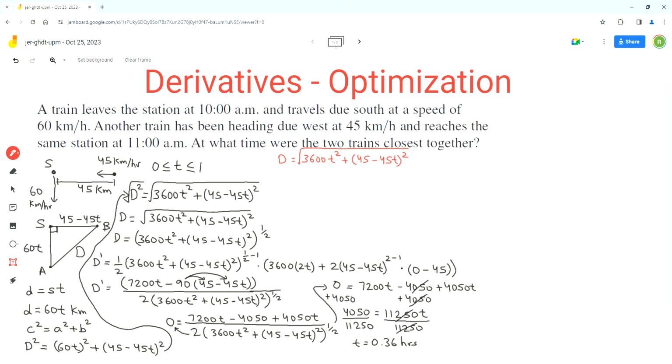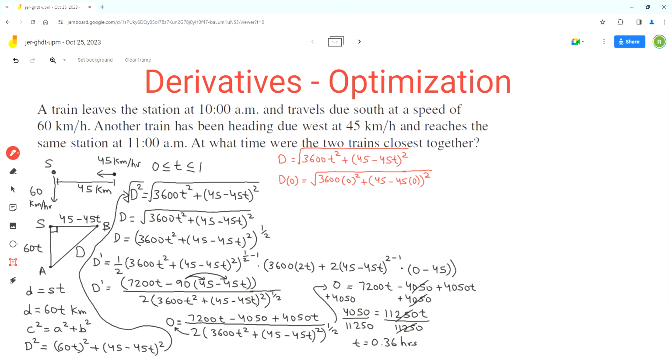So let's start with t equals 0, the lower limit of the interval. So d at 0, we'll sub in t as 0 in this equation. So we get 3600 times 0 squared plus (45 minus 45 times 0) squared.